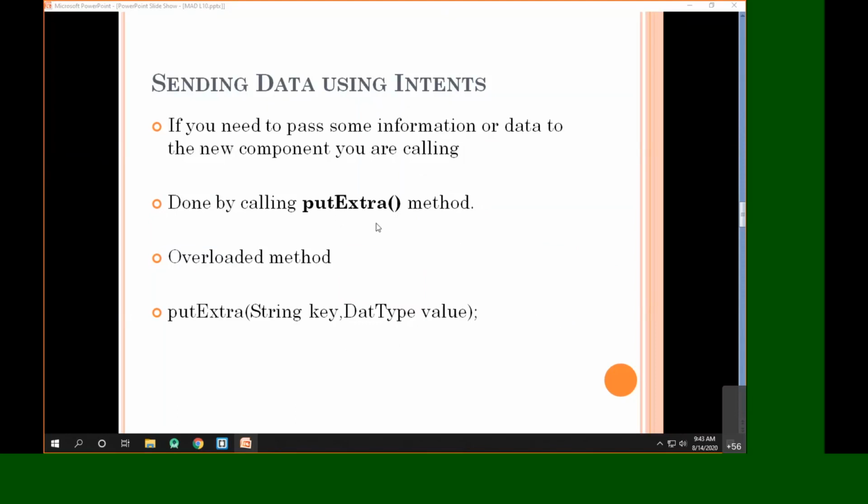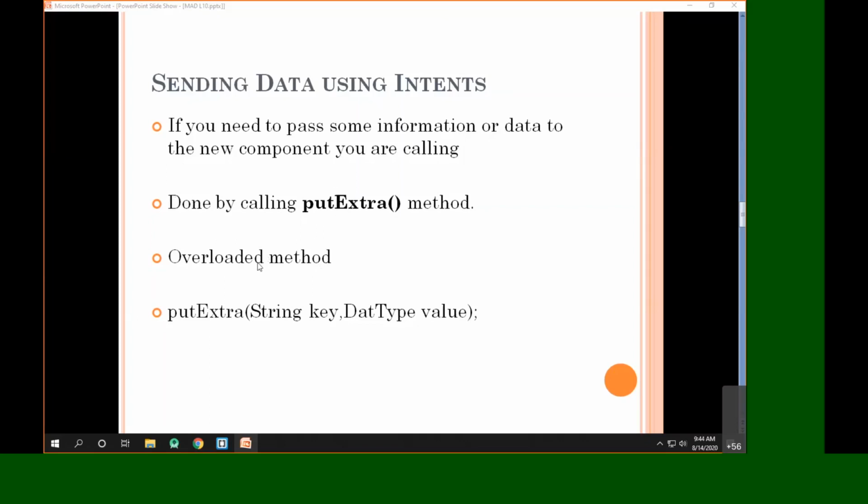Now putExtra is basically an overloaded method. The reason behind this is we can pass any kind of data. If you want to pass a string, you can pass it. If you want to pass an integer, you can pass it. If you want to pass a float, double, or even objects, you can pass them. The reason behind that is the method is overloaded.